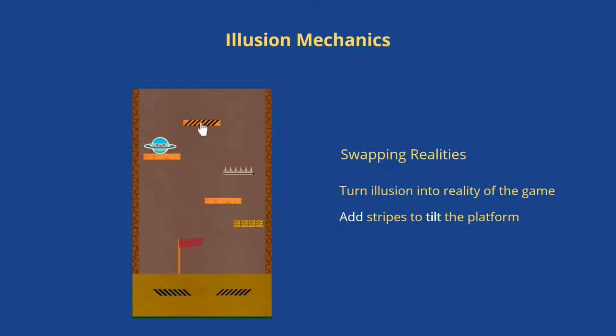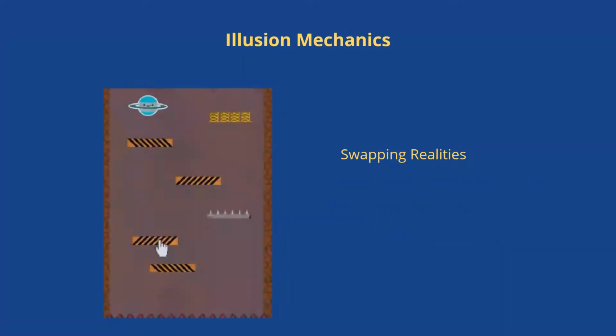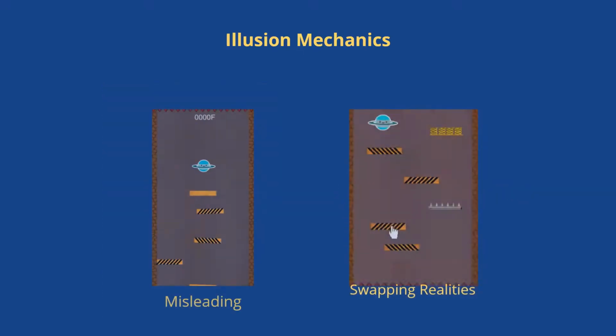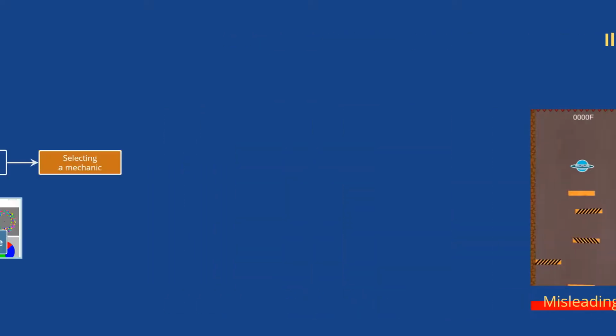By doing this, illusions become reality. Also, this can be done in a reverse way. Players remove the stripes by themselves to bring the reality back. These two mechanics lead to different designs of illusion games. In this example, we take the misleading one. Okay, we have a design in mind.